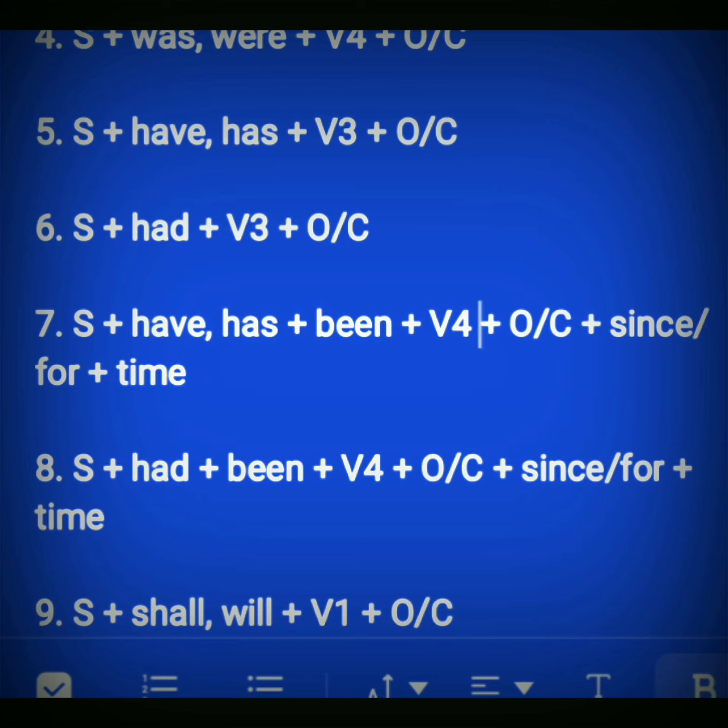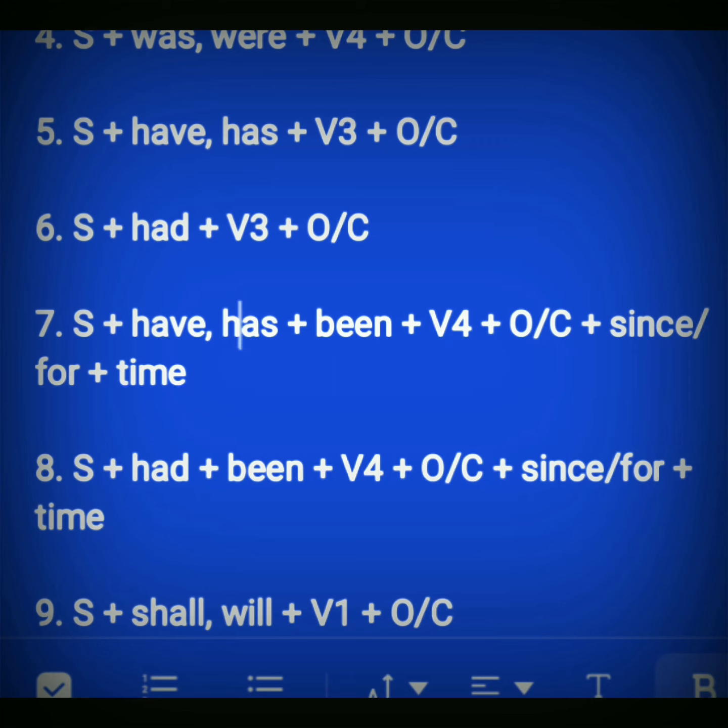And in the seventh one, that is present perfect continuous tense, we use have, has plus been plus V4 plus object or complement and plus since or for as prepositions and time, that is adverb of time. So in this eighth one, that is past perfect continuous tense, we use had plus been and V4, fourth form of the verb, and then object or complement, since or for as prepositions, and then time, that is adverb of time.